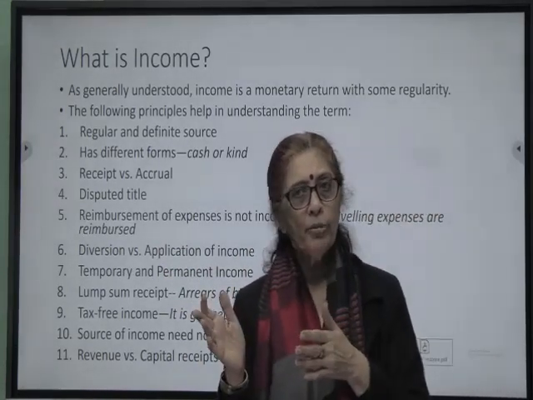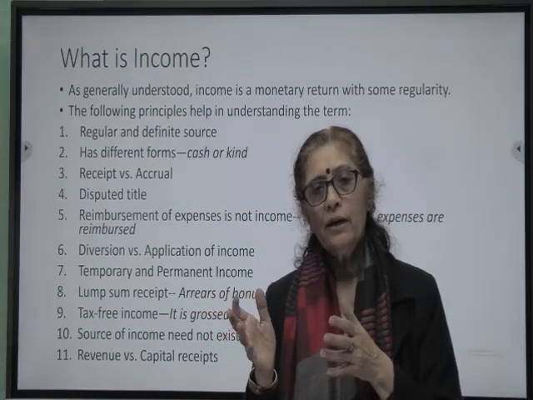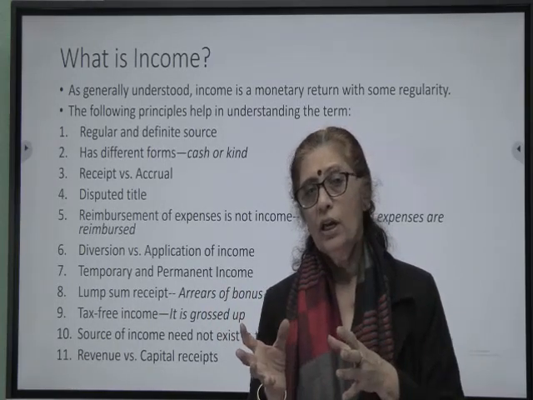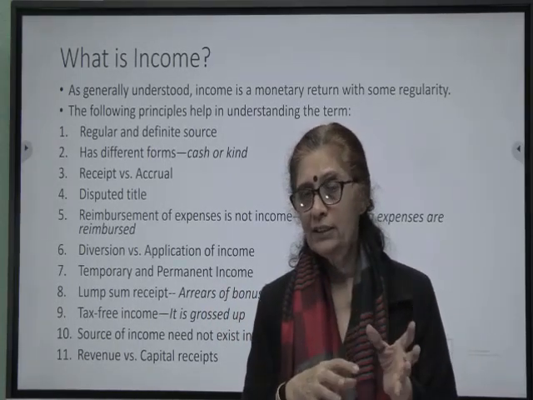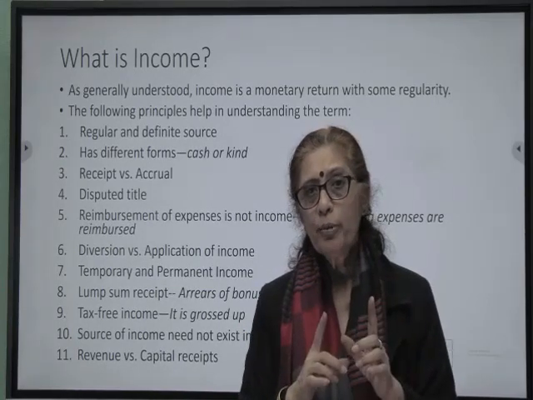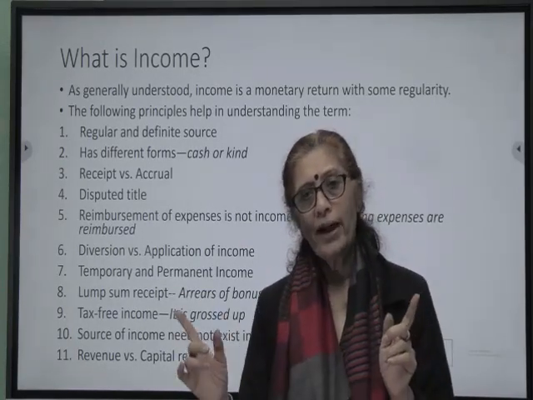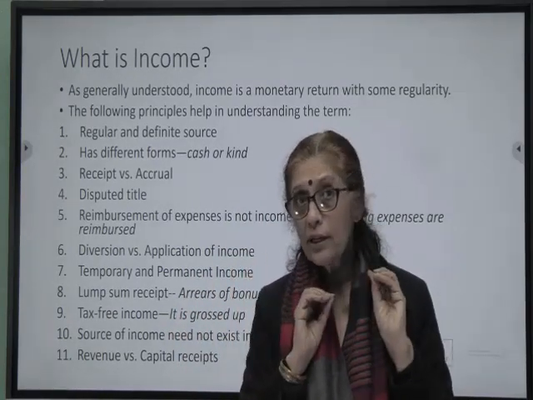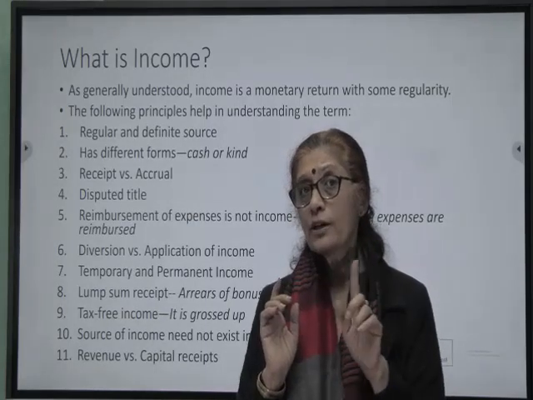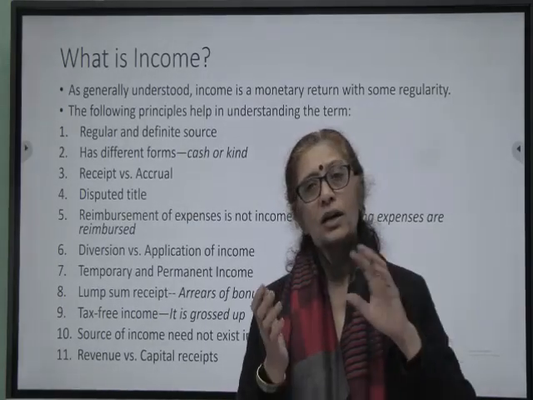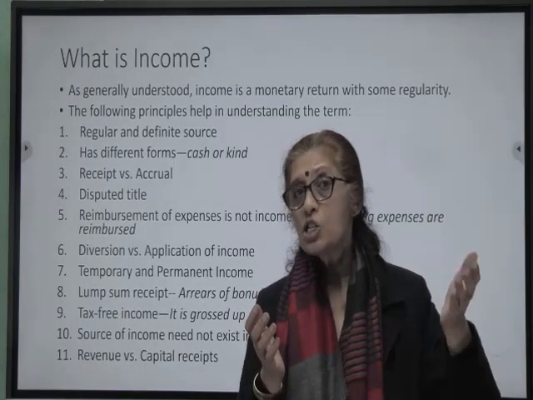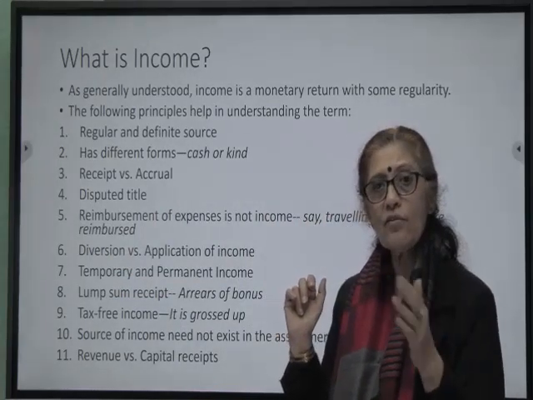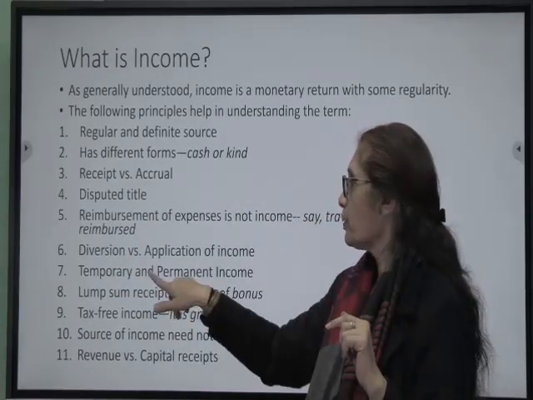Let's say X and Y take up a project jointly and they earn 10,000 on that, over which each of X and Y has equal right, 50-50. If the money goes in the account of X, the entire 10,000, X will pay tax only on 5,000. Y will pay tax on 5,000. Why? Because the money has been credited in the account of X, but X does not have right on this entire amount. He has right only on the part of the share, which is 50%. That is called diversion. So diversion is not taxable.